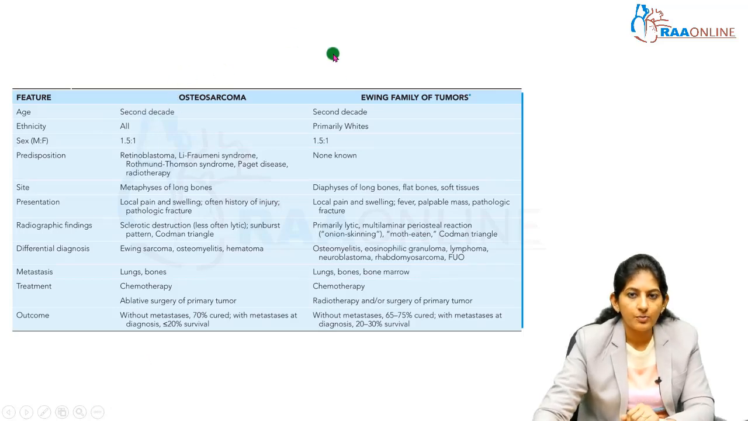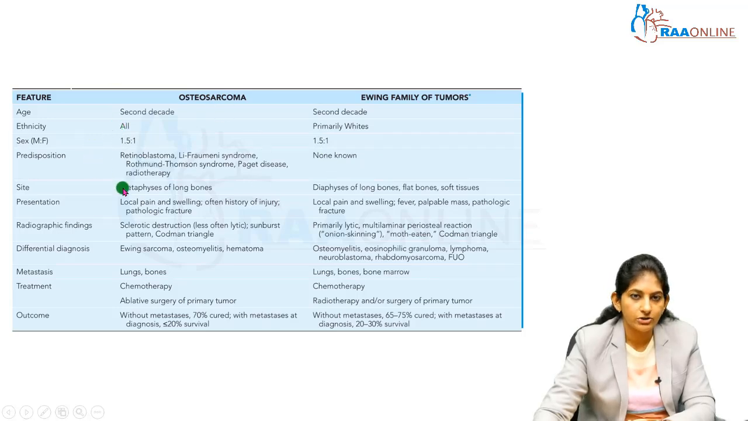So both osteosarcoma and Ewing's tumor are most commonly seen in the second decade. Ethnicity, there is a slight change. Ewing's tumor is mostly seen in the white population. It is rare in blacks. And the male predilection, boys, it is more common, 1.5:1. So male to female, the ratio is similar in both osteosarcoma and Ewing's tumor.